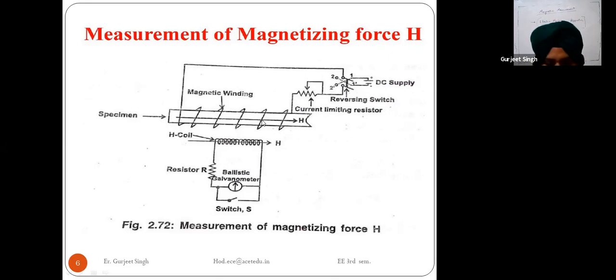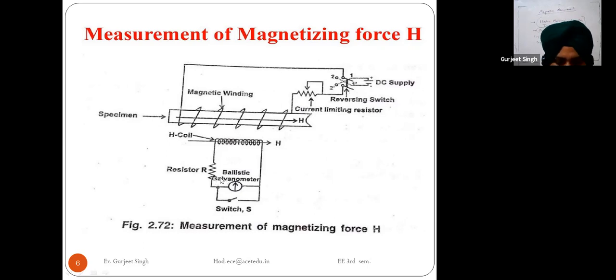We are using the ballistic galvanometer here, or we can use a flux meter also.